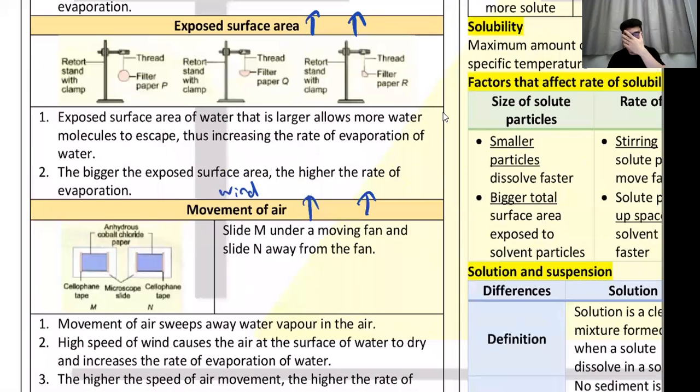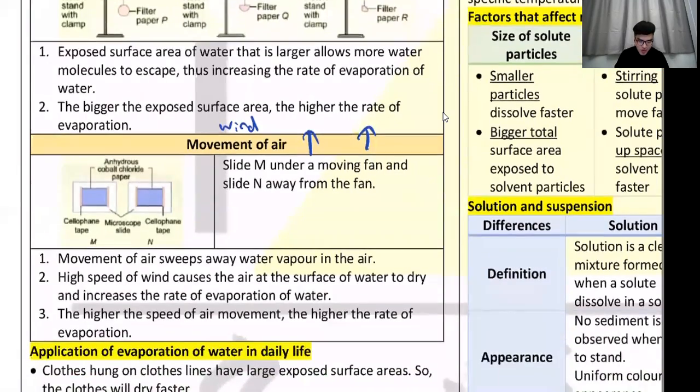Right? So fun fact, do you know why your clothes stink when they don't dry? Because if your clothes stay wet for a very long time, bacteria will start growing on it. It's the bacteria that makes your clothes stink. This is why clothes that dry in a very long time, let's say on a rainy day, have this smell. Okay, so there you go.